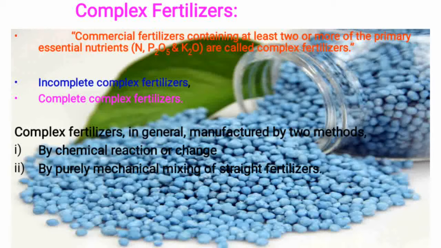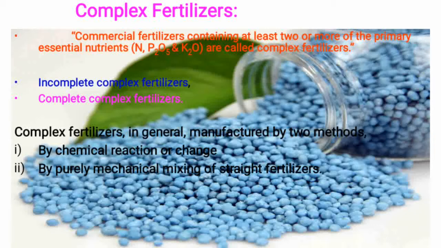But complex fertilizer is a commercial fertilizer. Commercial fertilizer means fertilizer sold on a large scale. It contains two or more primary nutrients, and that is called complex fertilizer.